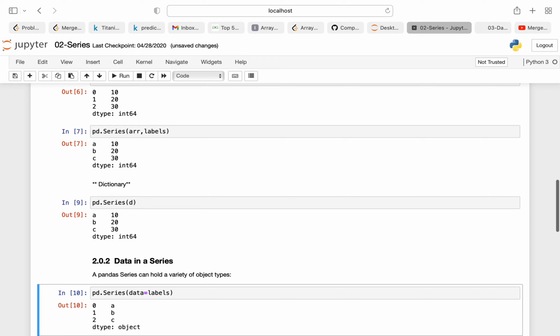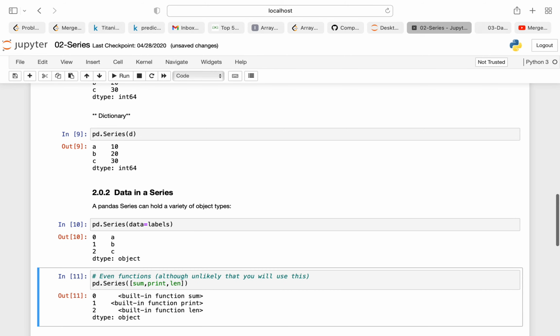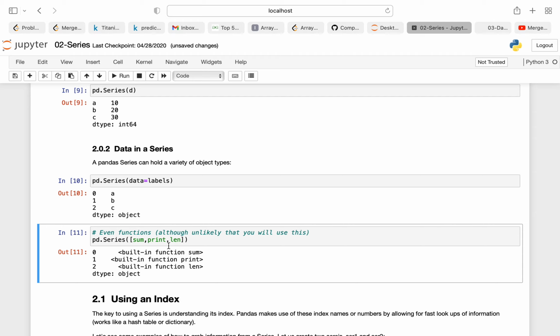Now, data in a series. A pandas series can hold a variety of data. As you can see, I have declared pd.Series with data is equal to labels, so my data is a, b, c. You can also put any kind of function inside a series. It even has built-in functions, like sum, print and len. If you create a series using that, it will show that sum, print and len are built-in functions.